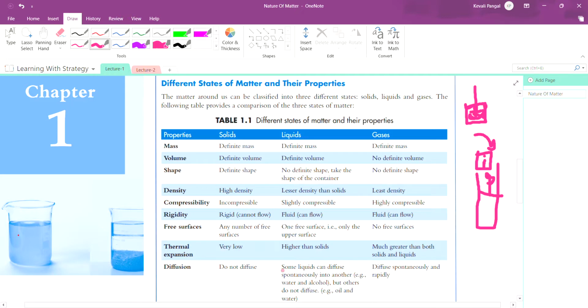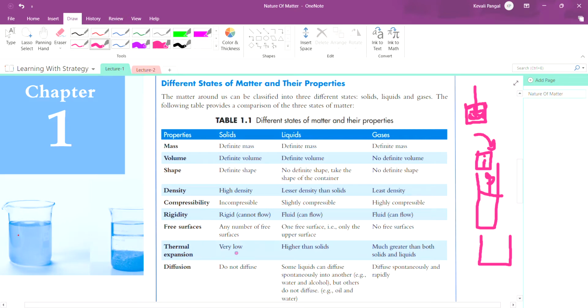Now thermal expansion. When you provide some heat to water, you can see that water gets converted to gases. When you provide some heat to solid, you can see that solid gets converted to liquids. That is only the thermal expansion. Thermal energy means heat energy. Thermal expansion is expansion due to temperature changes. So, what is thermal expansion?